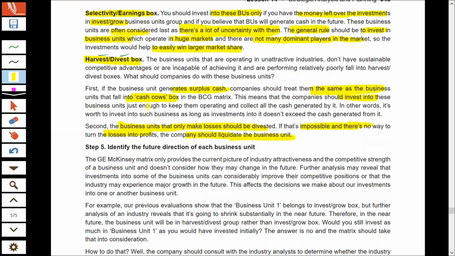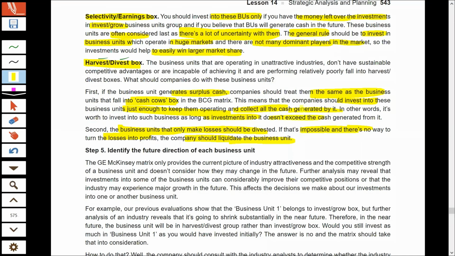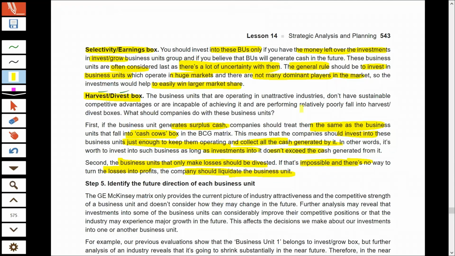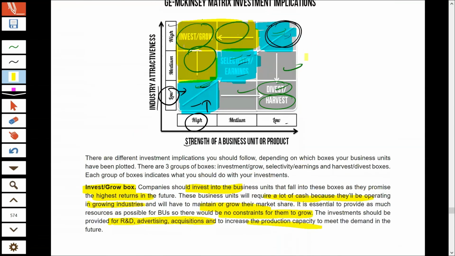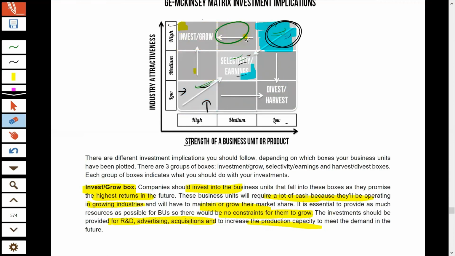So you can just invest the present level of investment that you are making, just to keep them operating, and collect all the cash which is generated from those businesses. You should invest to an extent wherein the cash that you are getting from the investment exceeds the actual level of investment. So if the cost-benefit ratio is in your favor, then and only then should you invest, or else you should divest. So again, you have to analyze for which business you will go for divestment and for which business you will go for harvesting. So this is all about your GE matrix.